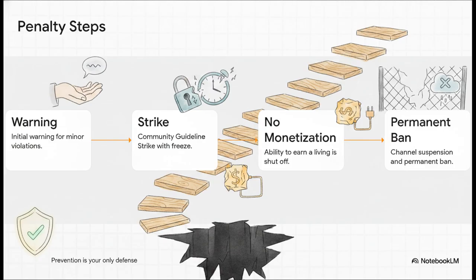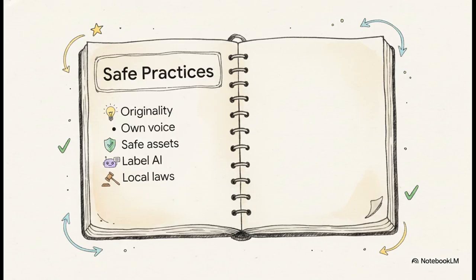Usually you start at step 1, a basic warning, sort of a slap on the wrist. But if you don't correct the behavior, you hit step 2, a community guideline strike, which actually freezes your ability to upload. Keep pushing your luck and you hit step 3, monetization disabled. Your ability to earn a living, shut off. And if you still persist, step 4, the permanent ban. Everything is gone. It's an absolutely terrifying ladder to climb, which is why prevention is quite literally your only real defense. So how do we survive this gauntlet?